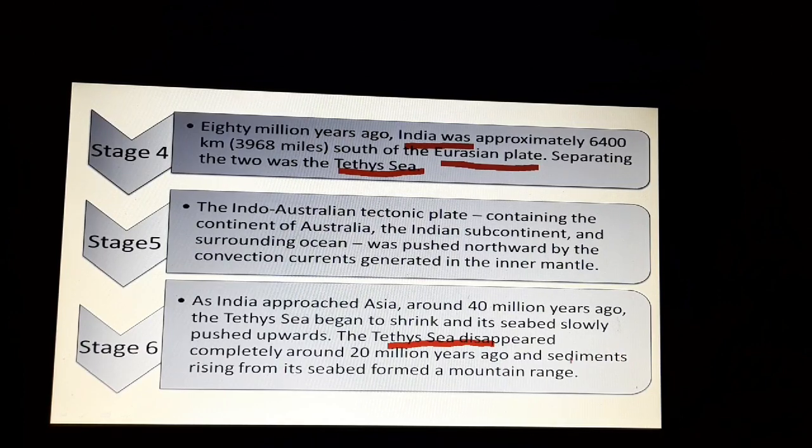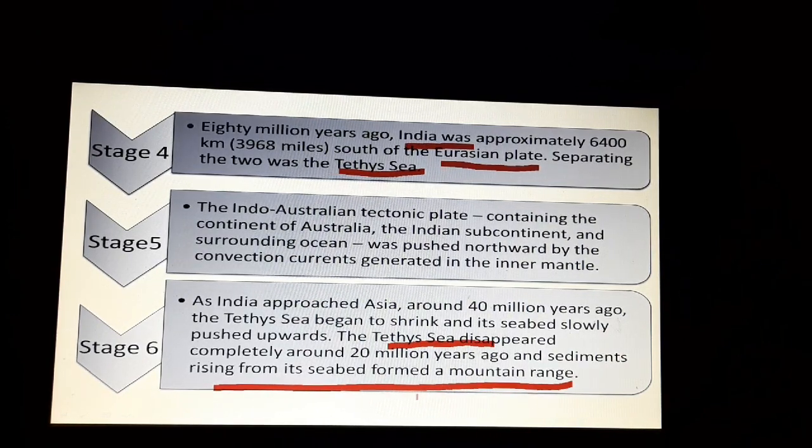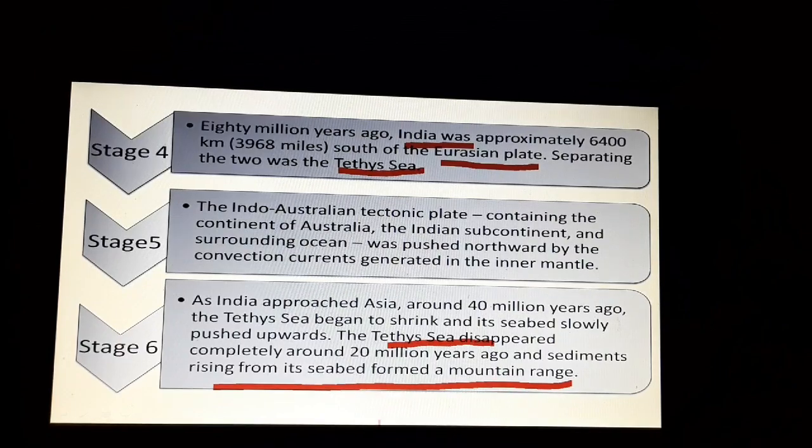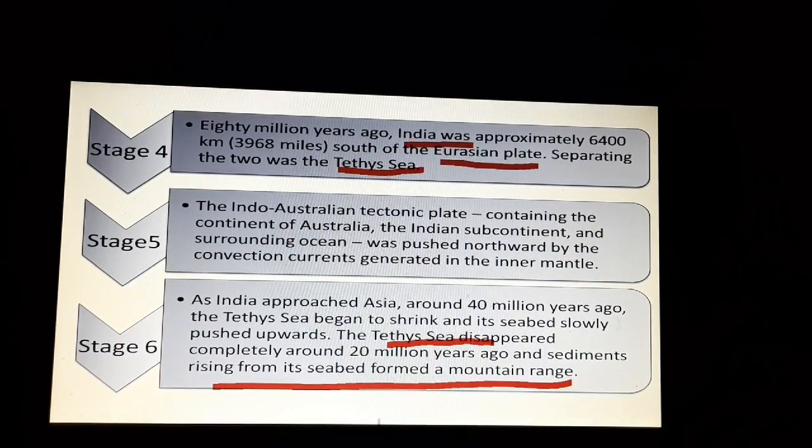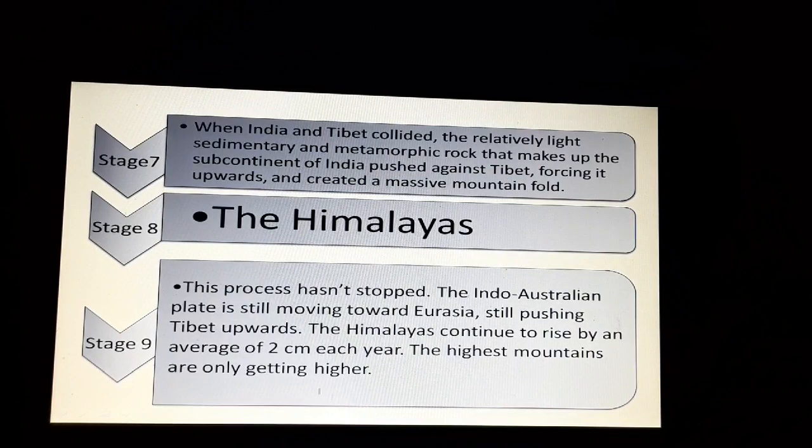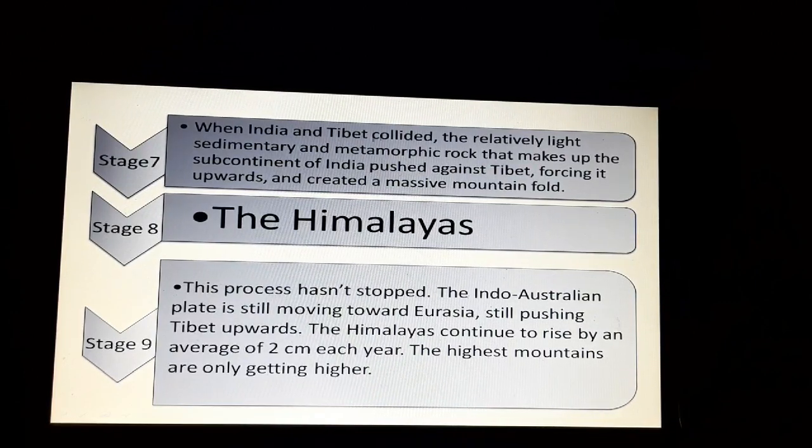And the sediments rose from the Tethys Sea and formed a mountain range. So the sea disappeared, the water disappeared because of continuous pushing of the Indian plate, and the seabed, which was formed of rocks, sedimentary rocks mainly, rose and folded, and you studied the process of folding. And when India and Tibet collided, India was a part of the Gondwana land or the Indo-Australian plate, and Tibet was a part of the Eurasian plate.